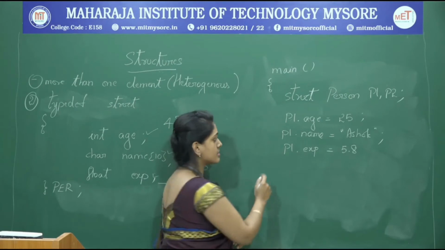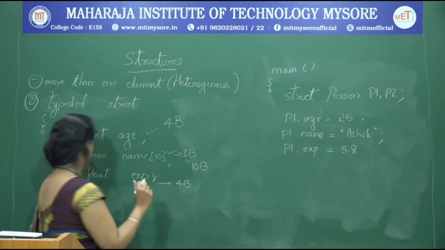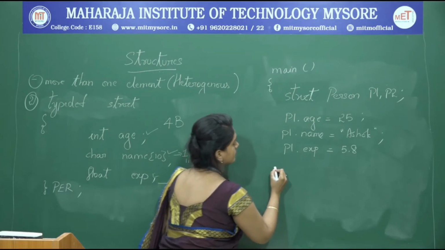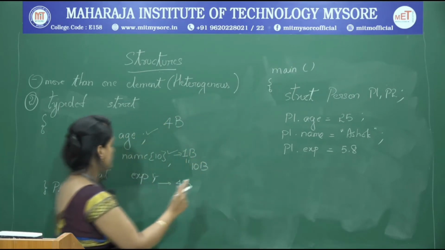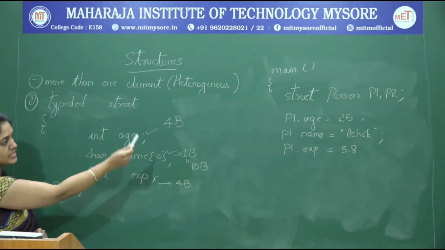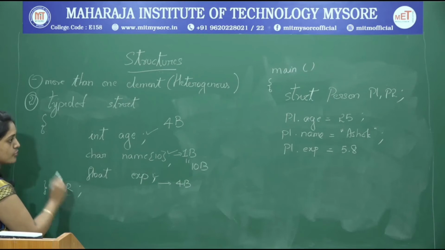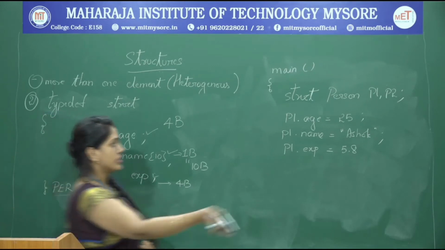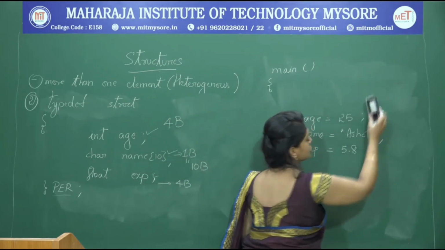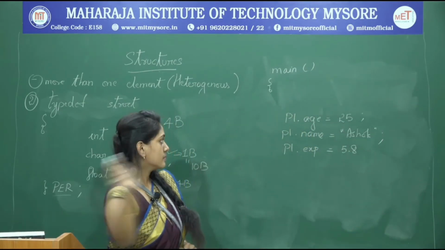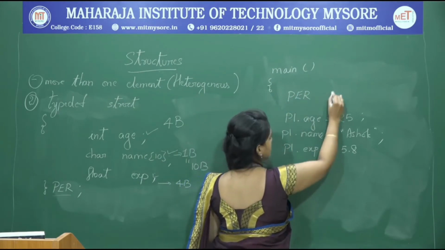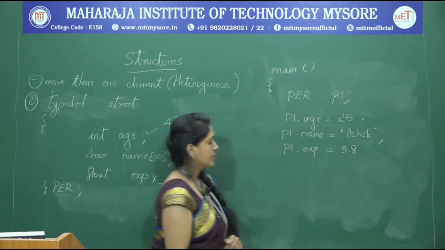Either I can write like this, or since we have already taken the typedef and no more are using struct person, we are supposed to write PER. So I am just renaming this way of declaring the structure variable. So it is PER P1.